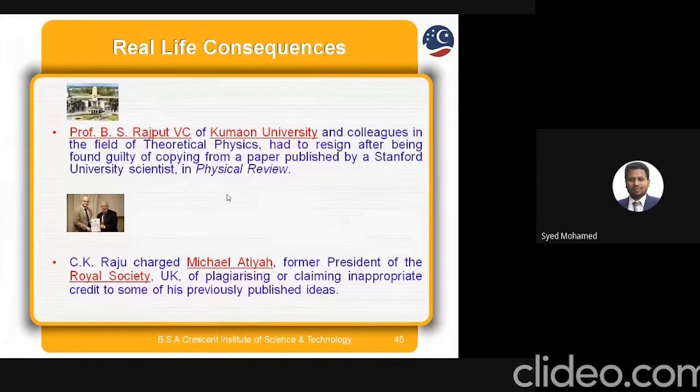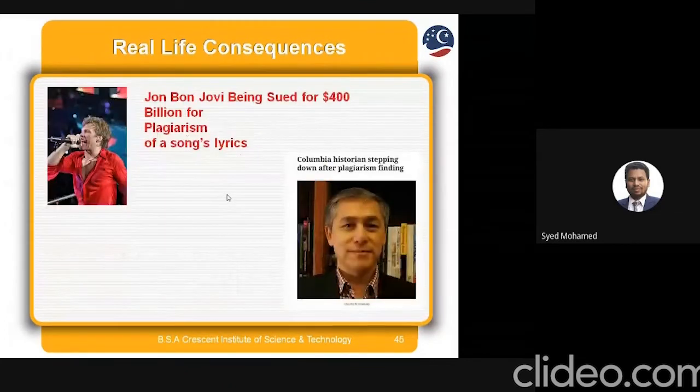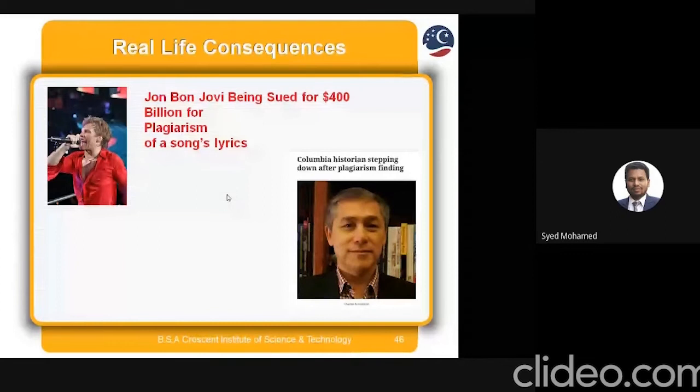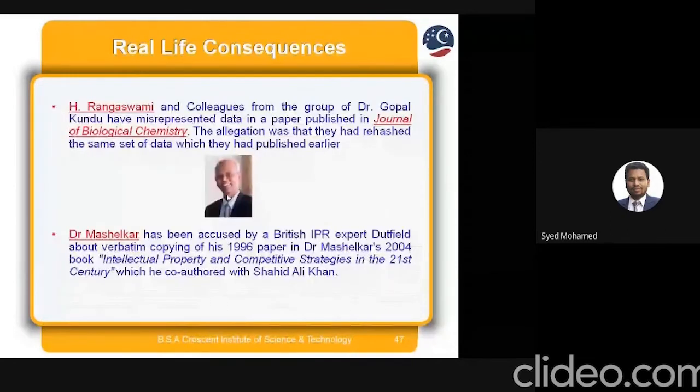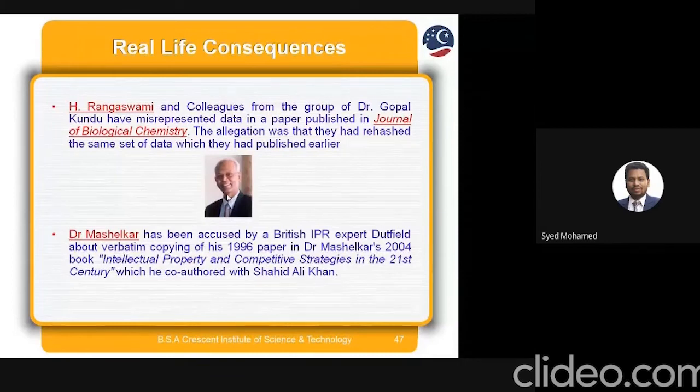Similarly, the famous singer John Bond was sued for nearly $400 billion for plagiarism of song lyrics, and a Columbia historian stepped down after a plagiarism finding. Similarly, Rangasamy and colleagues from the group of Dr. Kobal misrepresented data in a paper published in the Journal of Biological Chemistry. The allegation was that they had rehashed the same set of data which they had published earlier.